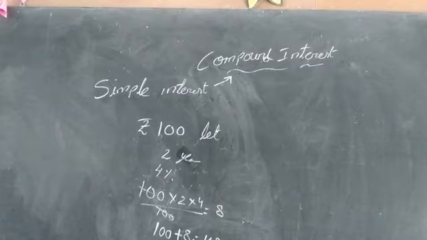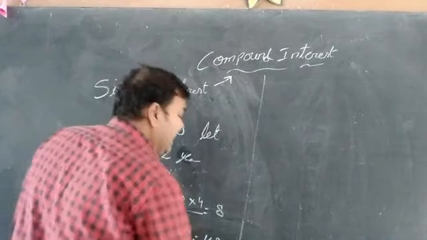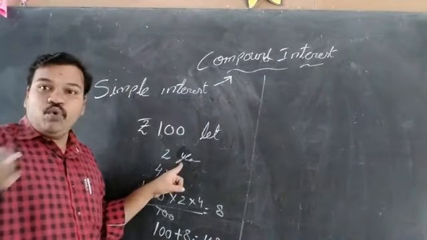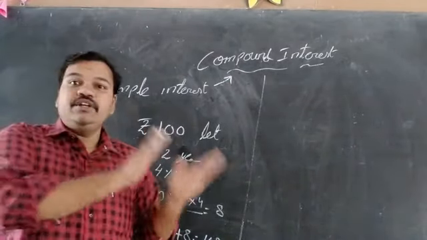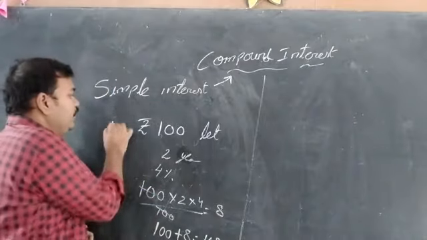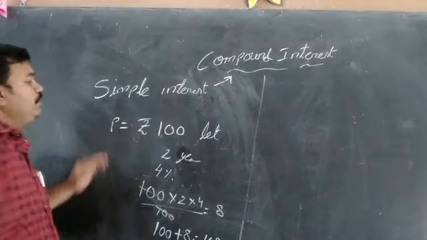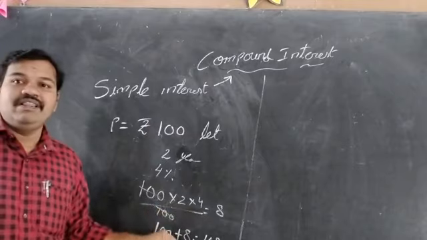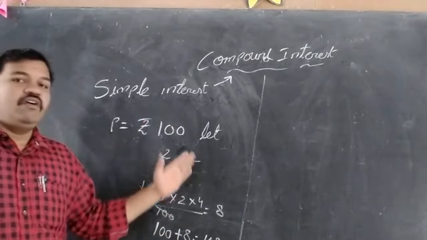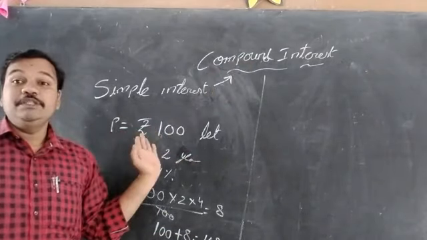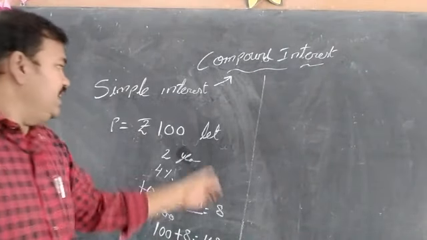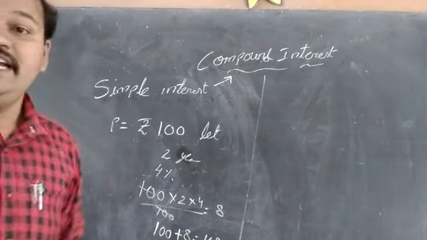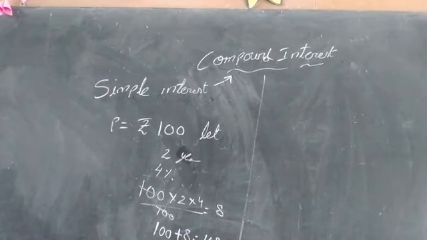Whereas coming to compound interest, it will be calculated per year. This is calculated for the total years. Compound interest means the interest is added to the principal. What is the difference between these two? In simple interest the principal is the same, common for all the years. For compound interest, the principal is changing. How will it change? The interest will add to the principal and the new amount will become the principal.